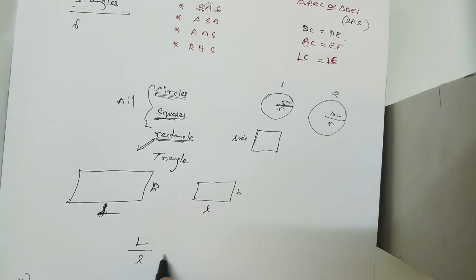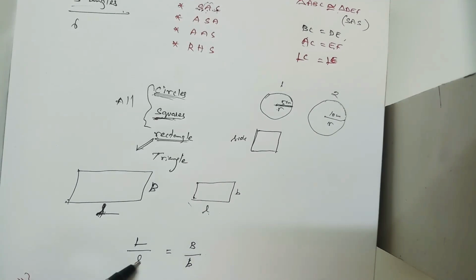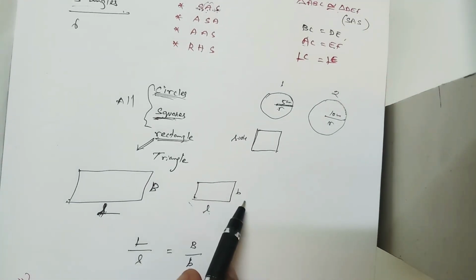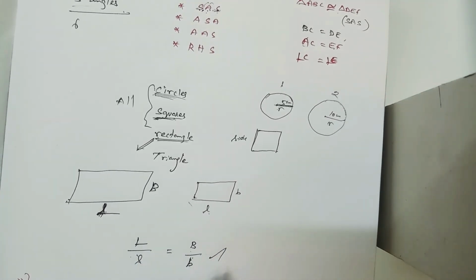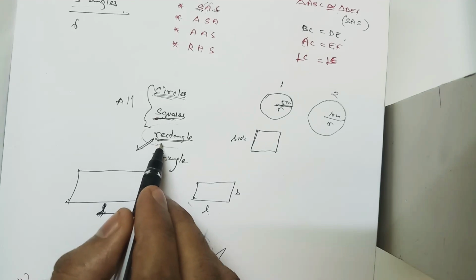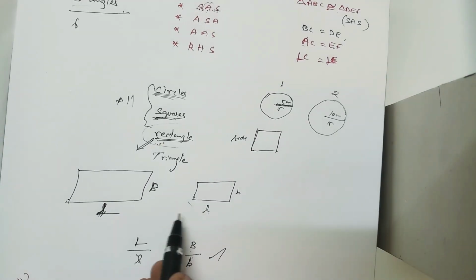So capital L by small l is equal to capital B by small b, right? Capital L is the length of the big rectangle, and small l is the length of the small rectangle. This ratio should be equal to capital B by small b. If these ratios are equal, then the two rectangles are similar rectangles, right?